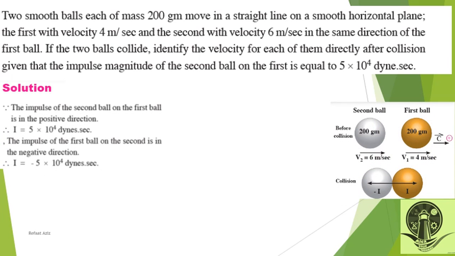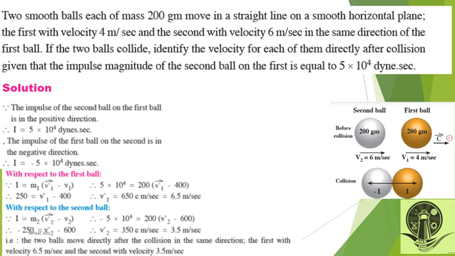Here are the two balls, 200 gram and 200 gram. The first one has velocity 4 meter per second. The second one is 6 meter per second. They collide together. The impulse of the second ball on the first ball is positive, I equal 5 times 10 power 4. The impulse on the second ball is negative.